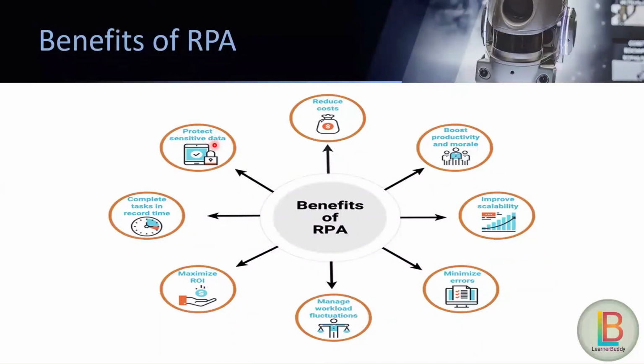So the bot will take those credentials as protected data, and it will pass them as protected data only if it needs to log into some portal or web application. So these are the benefits of RPA, and there are many more benefits of RPA.